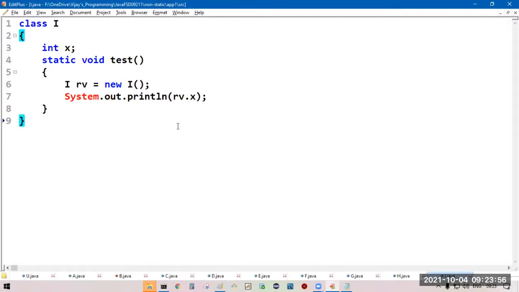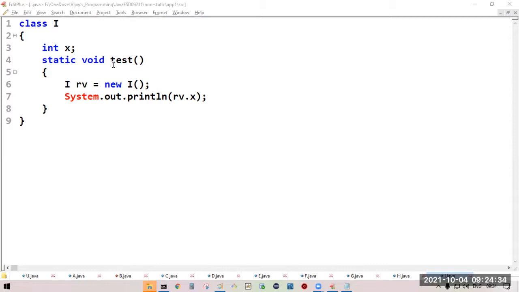Come to the next. Index. It is non-static. Static void test. This is a static context. Inside the static method test, we are going to create an object for I class. We have created the object.